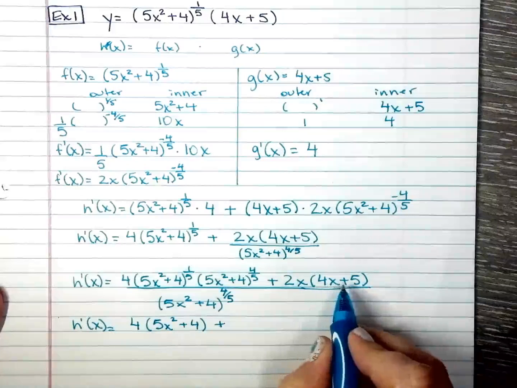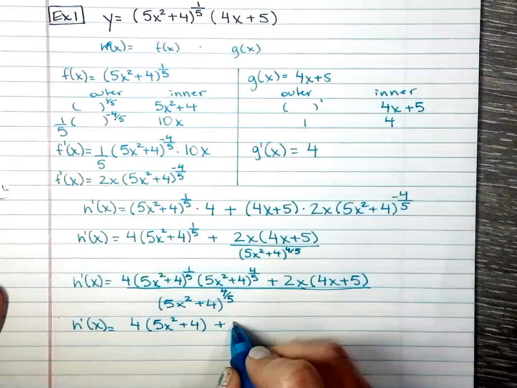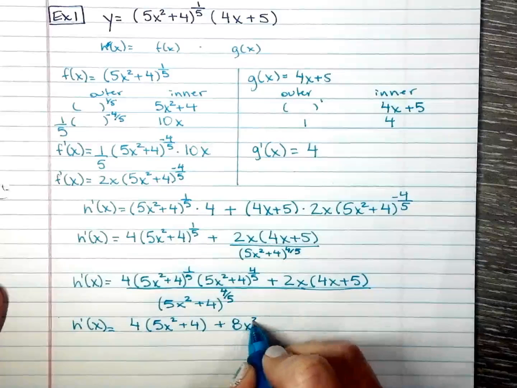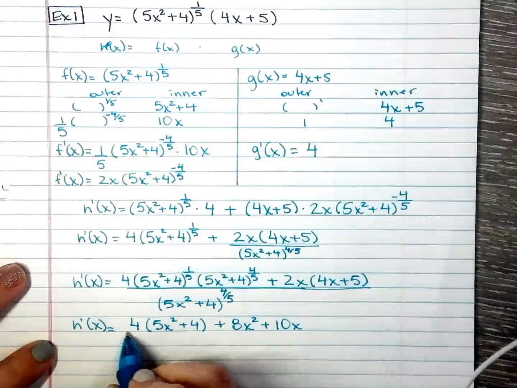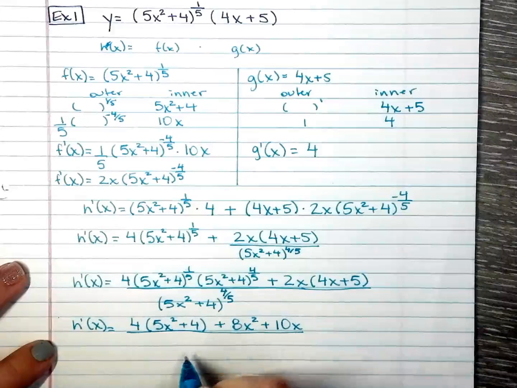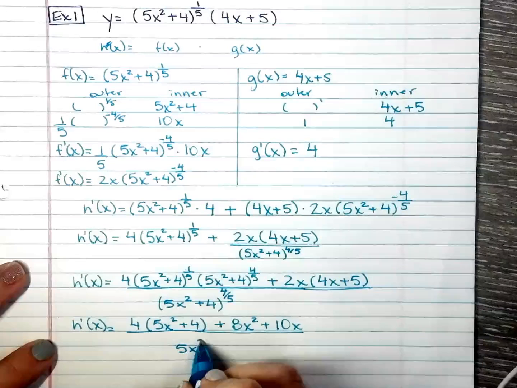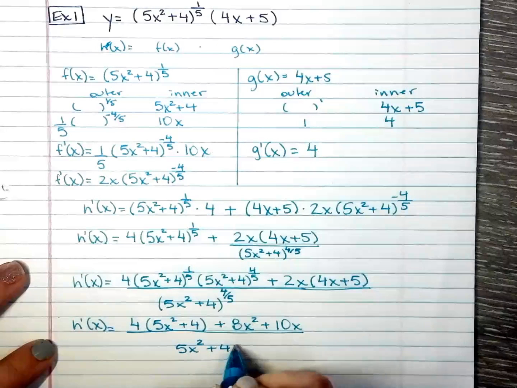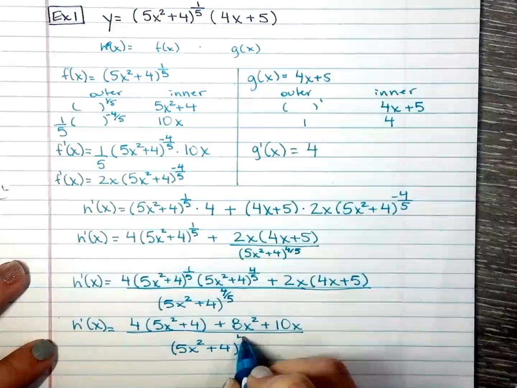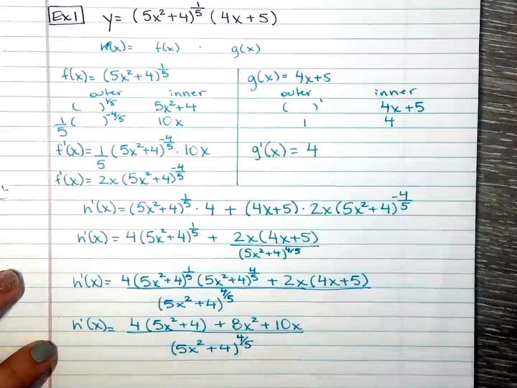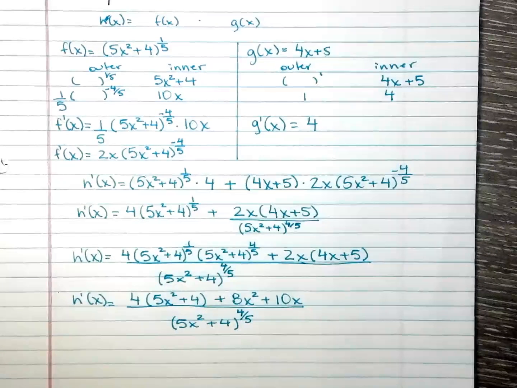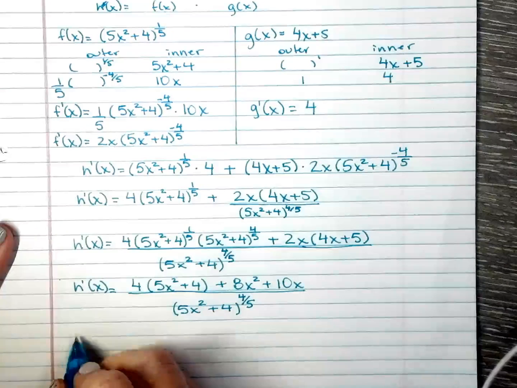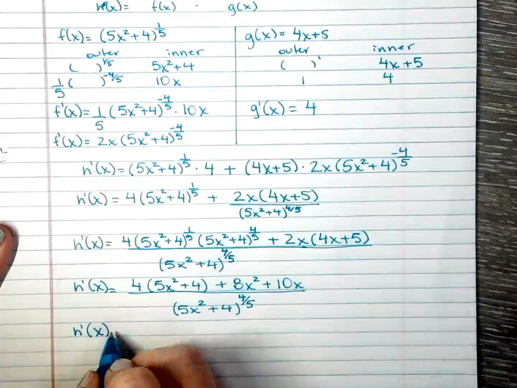I'll go ahead and distribute this. I should have distributed that too. I can do that on the next step.